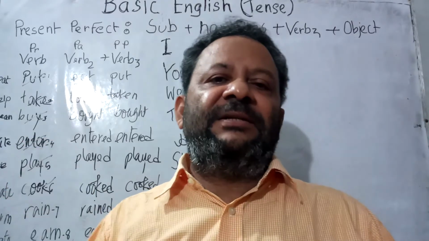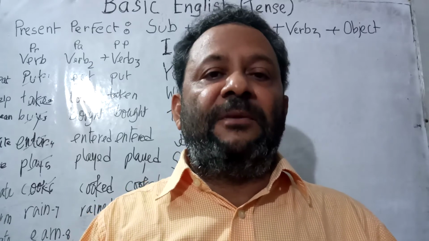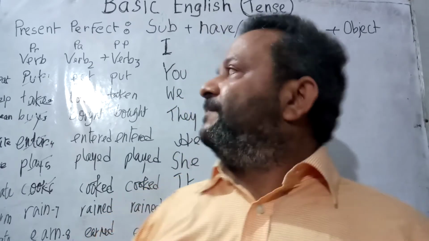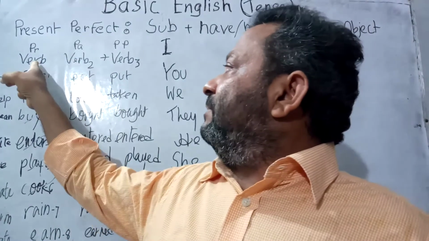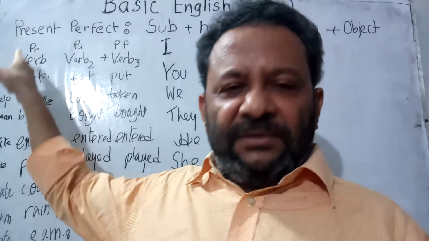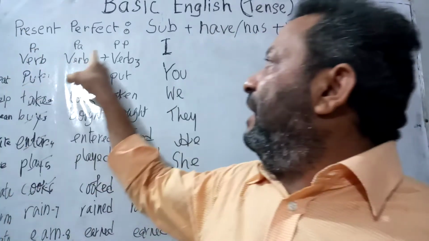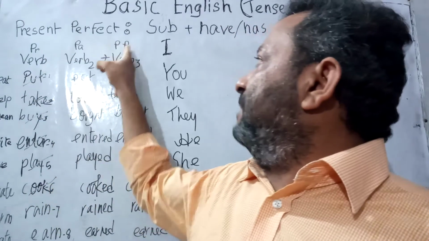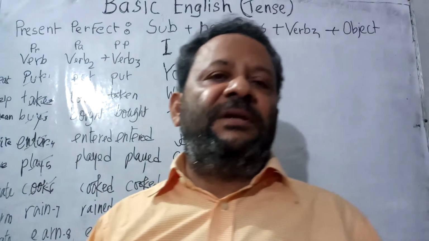Now in today's class, past participle form of the verb is going to be used. The present form of the verb, let us consider it as verb 1, and past form of the verb, let us consider it verb 2, and past participle form, let us consider it verb 3.